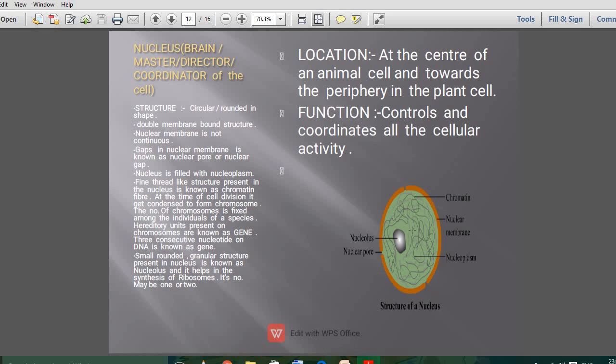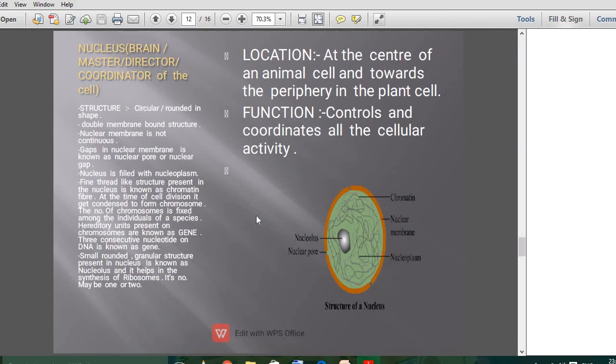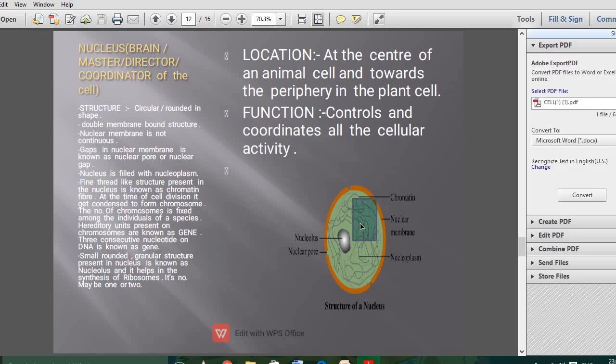If I give you a lump of threads to divide into two parts, would you be able to divide it very easily? No. But if I give you bundles of threads, you can divide them very easily. So that is why this chromatin fiber, just before cell division, gets condensed into chromosomes.